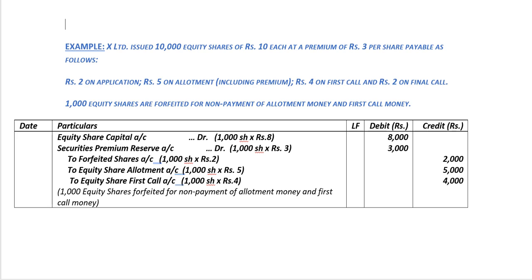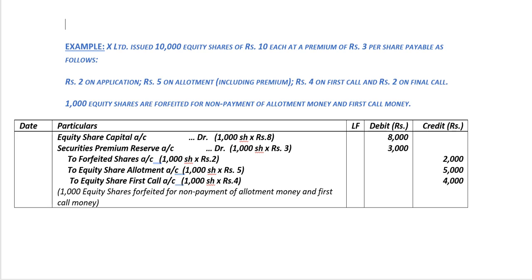We will credit forfeited shares account with the amount which has been received, excluding any premium received, which is rupees 2 on application multiplied by 1,000 shares, totaling to 2,000 rupees. We need to credit equity share allotment account with the amount which is due but not paid on allotment, including premium if any. So that comes up to rupees 5 per share multiplied by 1,000 shares, 5,000 rupees.